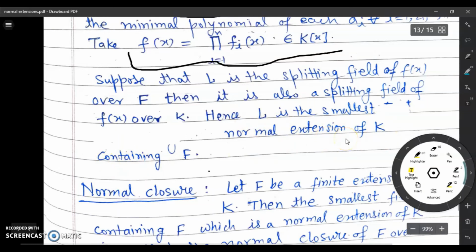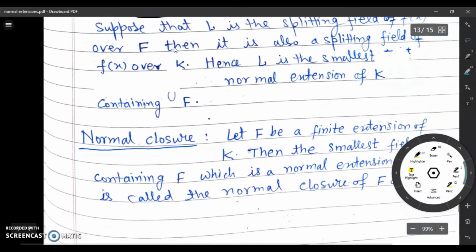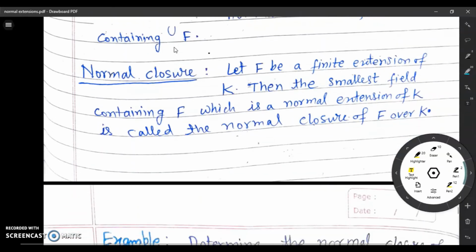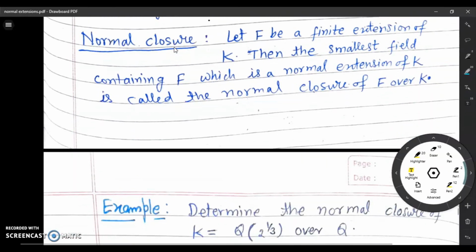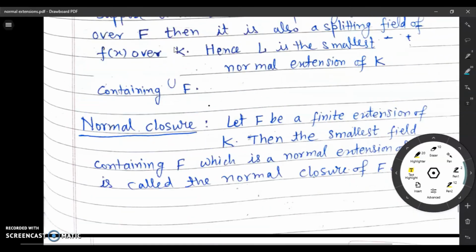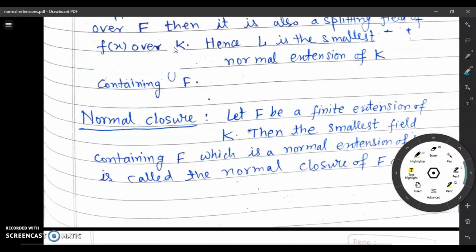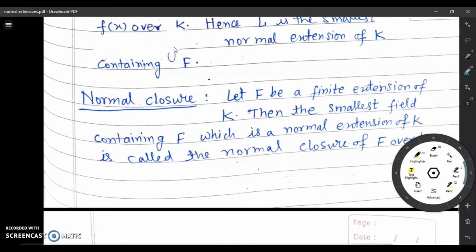Why will it be a normal extension? Because L is the splitting field of this polynomial. This follows from the definition of a normal extension. We now come to the normal closure. This result suggests that we define this notion. If F is a finite extension of K, then as we have observed in the previous corollary, we have a smallest field containing F, which is a normal extension of K.